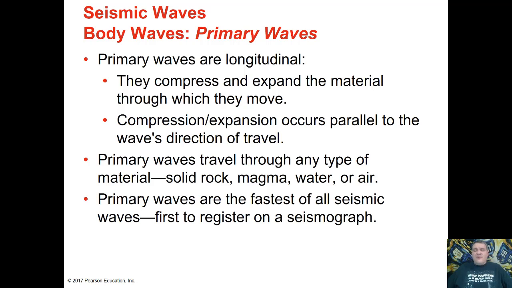Now, the reason why we refer to these as primary waves is because they are the fastest. They're the first ones to arrive after an earthquake. So primary waves are the fastest, and they can travel through all different types of material.